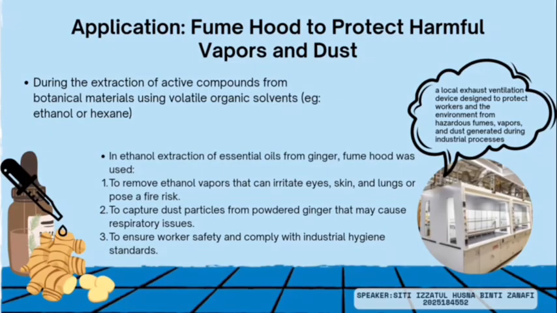For the application, I will explain how fume hoods are used to protect workers during the extraction of active compounds from plants using solvents like ethanol or hexane. For example, when extracting essential oil from ginger using ethanol, first, the fume hood helps remove ethanol vapor that can irritate the eyes, skin, and lungs, and may even pose a fire risk. Second, it also captures dust from powdered ginger, which can cause breathing problems. Third, most importantly, it ensures worker safety and helps follow industrial hygiene standards. The device shown here is a local exhaust ventilation system. Its job is to trap hazardous vapor, dust, and fumes before they spread into the lab.